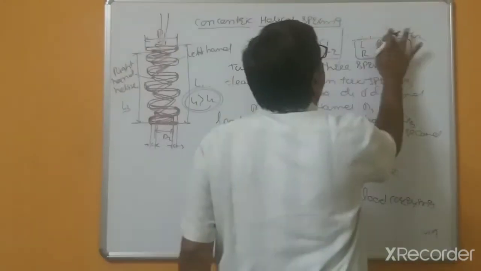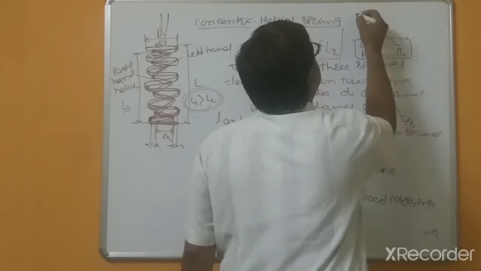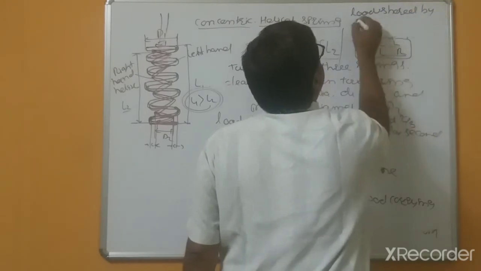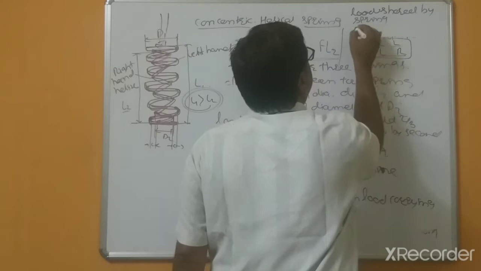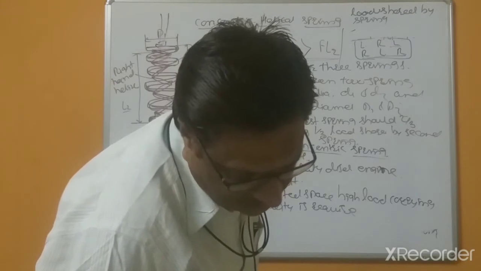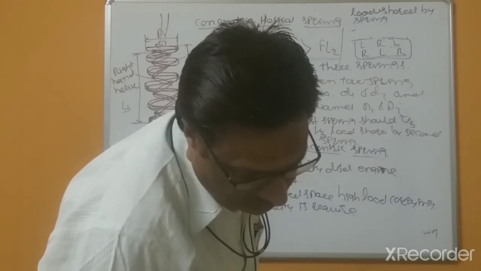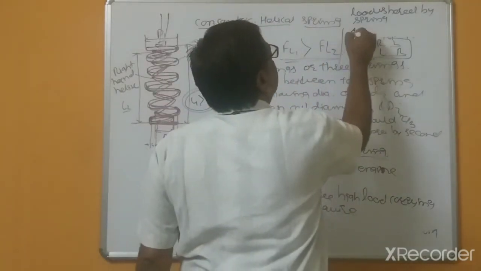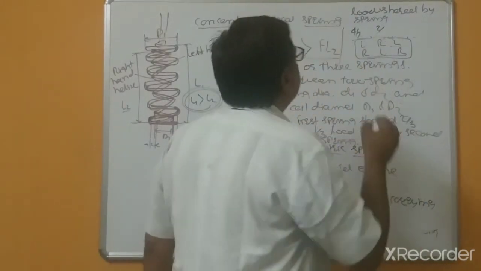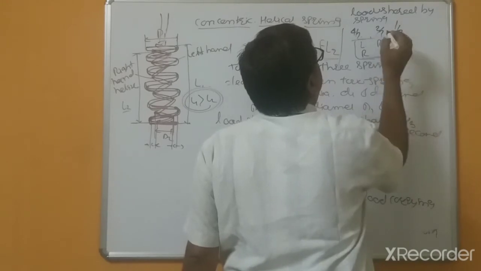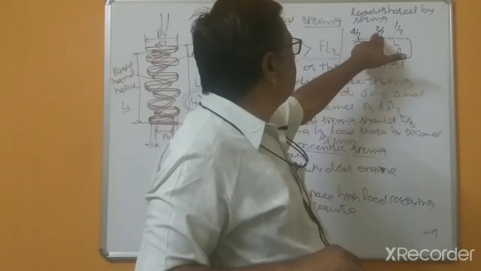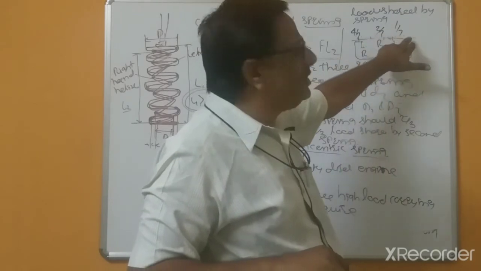So in this case, the load shared by the springs, I think this is 4/7th by the outer springs, the middle springs 2/7th, and this is 1/7th.